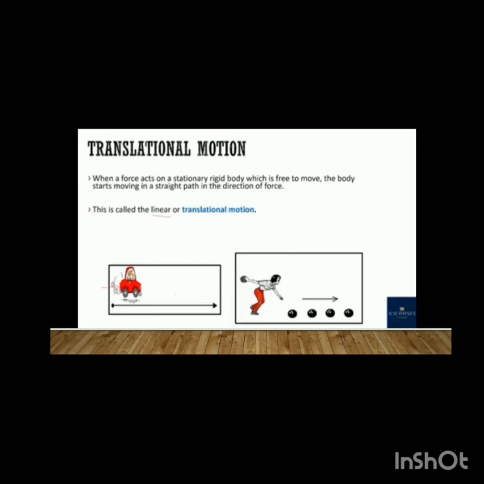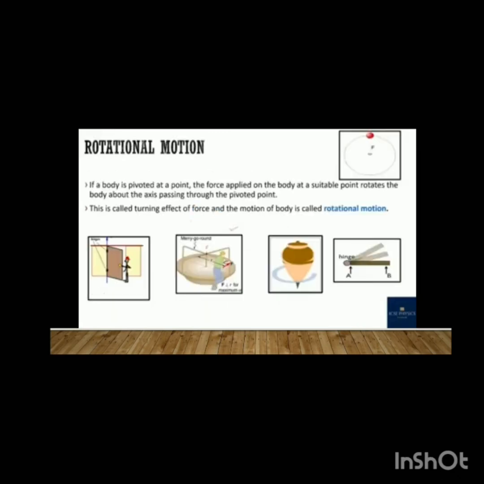Second one is rotational motion. What is rotational motion? It means the body rotates in a circular way. The definition of rotational motion: if a body is pivoted at a point, pivoted means fixed at a point, the force applied on the body at a suitable point rotates the body about the axis passing through the pivoted point.